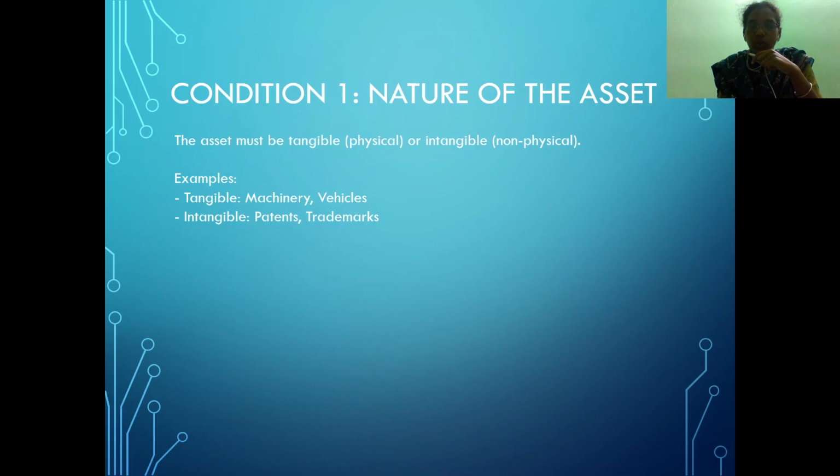Okay, so we know what is depreciation. Depreciation is the decrease in the value of an asset due to wear and tear, where we allocate the value of the asset over the useful life of the asset. That is called depreciation. So to claim depreciation on any asset, there are certain conditions. Those conditions are classified as four conditions. So four major conditions are to be satisfied, only then depreciation can be claimed on any asset.